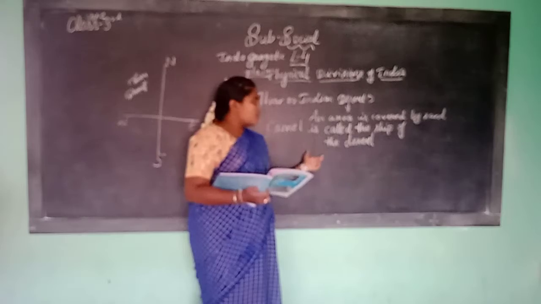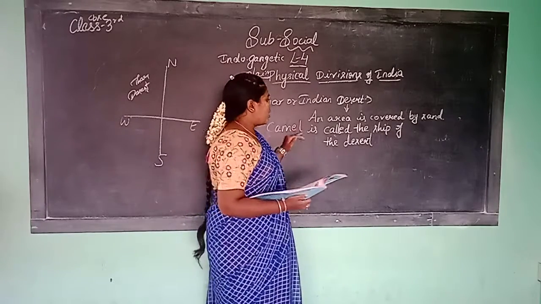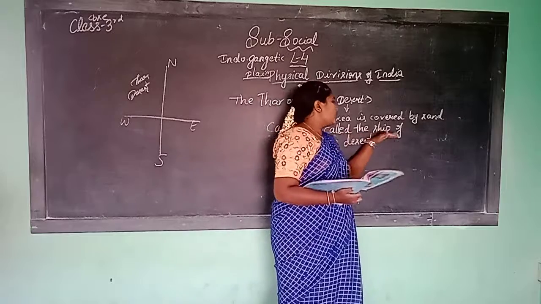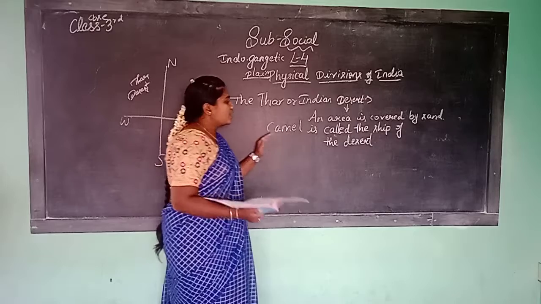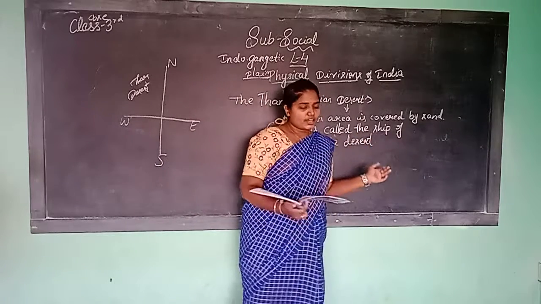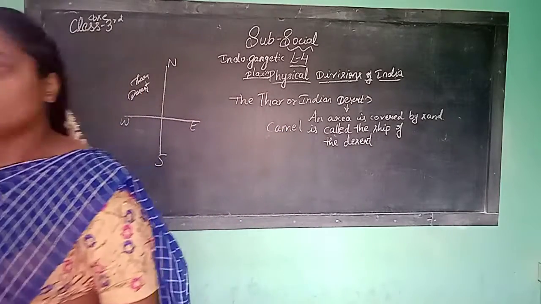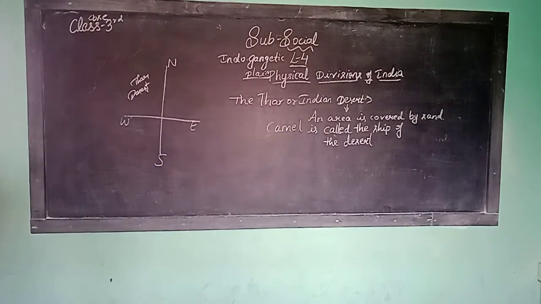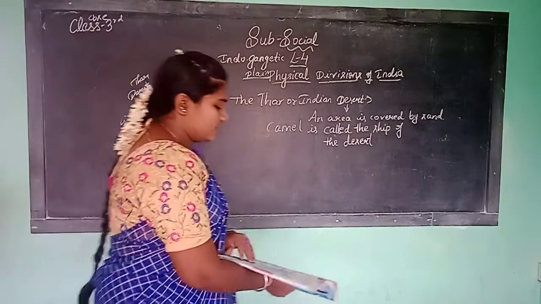Which animal is called the ship of the desert? Camel is called the ship of the desert. So what is the rainfall in this region? There is a little amount of rainfall and a little amount of vegetation.